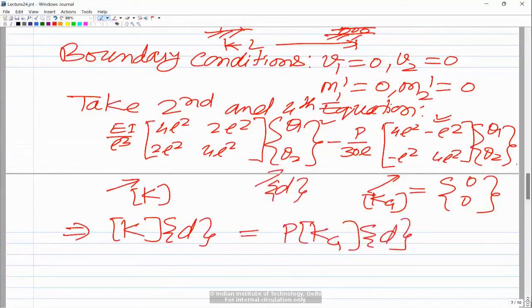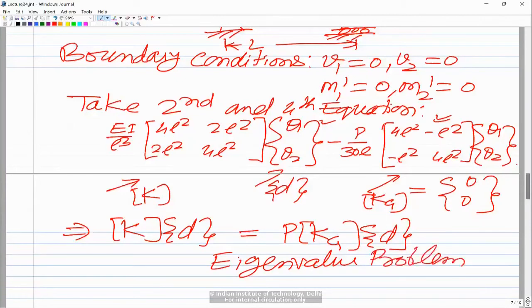So ultimately this problem is governed by this equation, and you see this is basically an eigenvalue problem. So what we are discussing is the eigenvalue buckling problem. So this is essentially an eigenvalue problem where D is the eigenvector and P is actually the eigenvalue in this case.